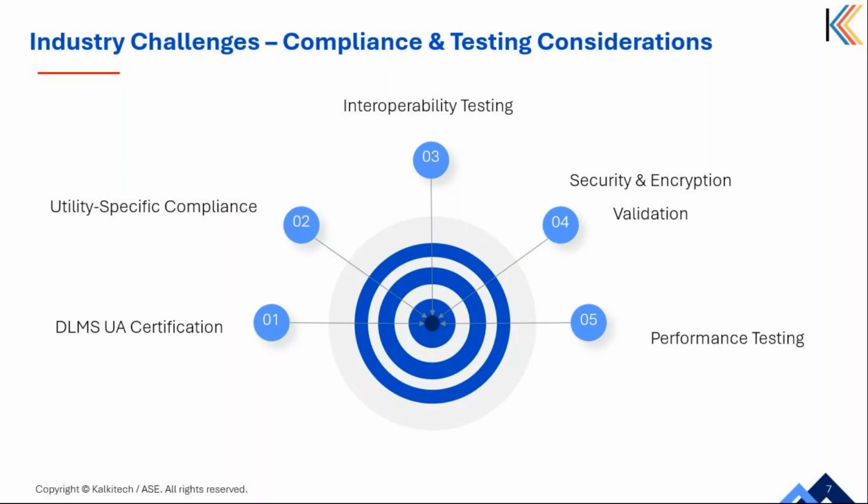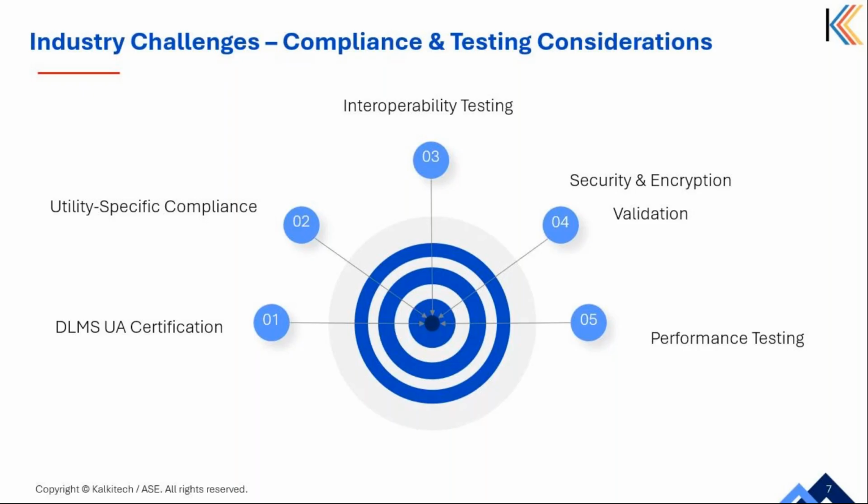Second point to consider is the utility specific compliance. Different utilities will have their own technical specifications based on market needs and regulatory requirements. So, the vendors must ensure that their meters not only meet DLMS UA standards but also specific utility guidelines.